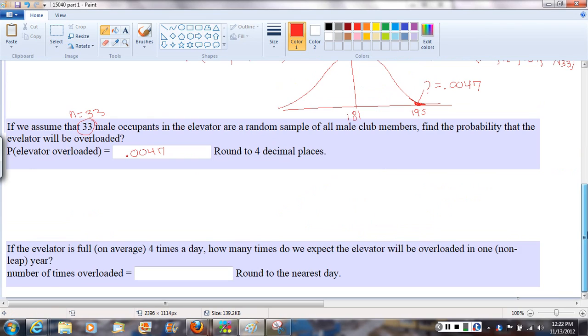All right, let's pull down. We got two more parts of this problem. So now they say if the elevator is full on average 4 times a day, how many times do you expect the elevator will be overloaded in one non-leap year? All right, so now we're going to say, okay, here's the probability that it's overloaded on any given day. Let's figure out how many times a day it's going to be full. And I'm sorry, I need to correct here. It's the probability it will be overloaded if it's full on any given day. So first, let's find how many times a year is the elevator full.